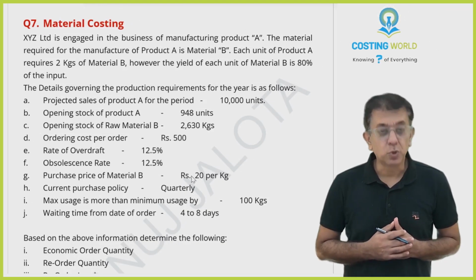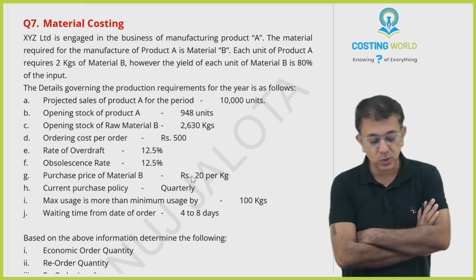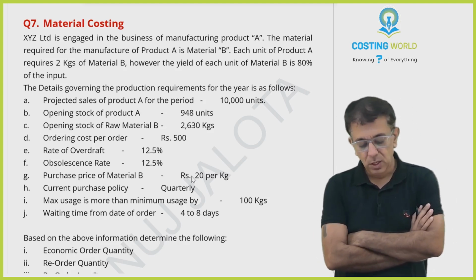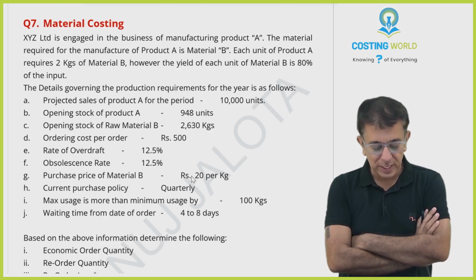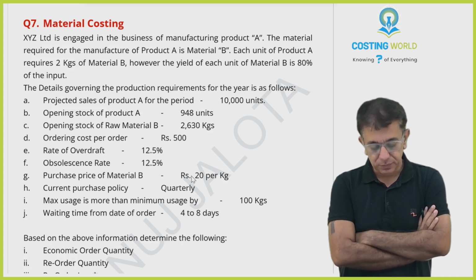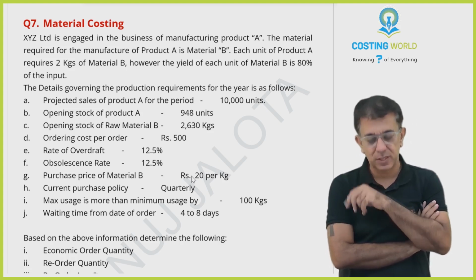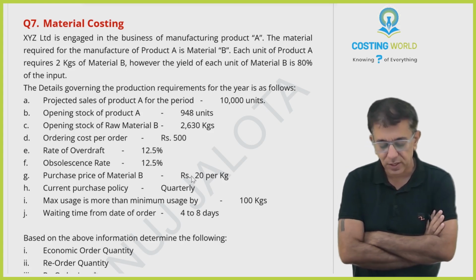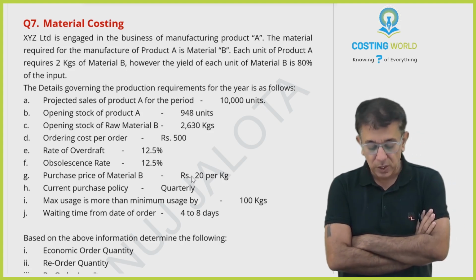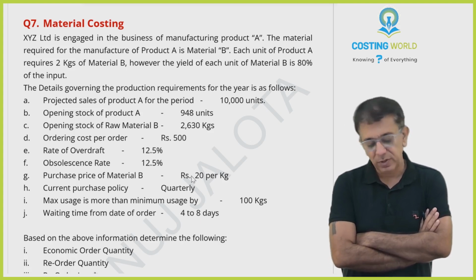We'll start away with question number 7. Nice question to be done. Material costing, your chapter number 2. XYZ Limited is engaged in the business of manufacturing product A. The material required for the manufacture of product A is material B. So product is called A, for that B is required. Each unit of product A requires 2 kgs of material B. However, the yield of each unit of B is 80% of the input.